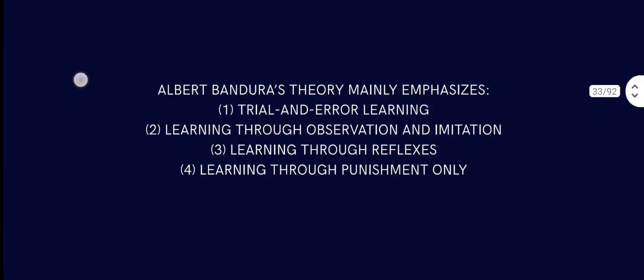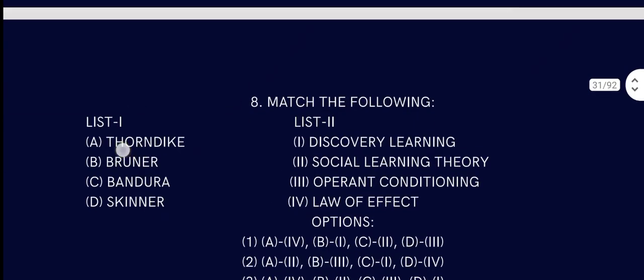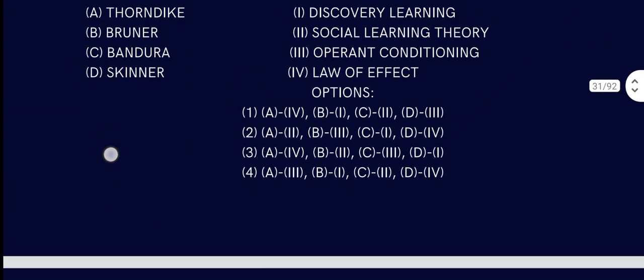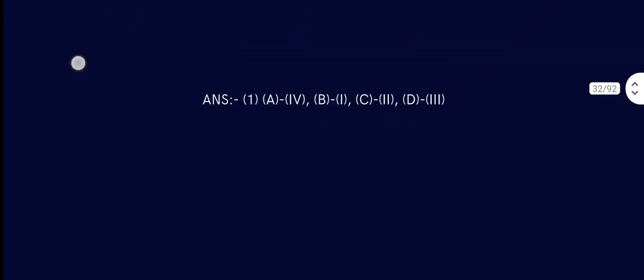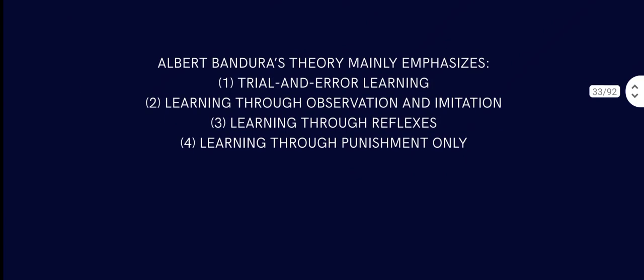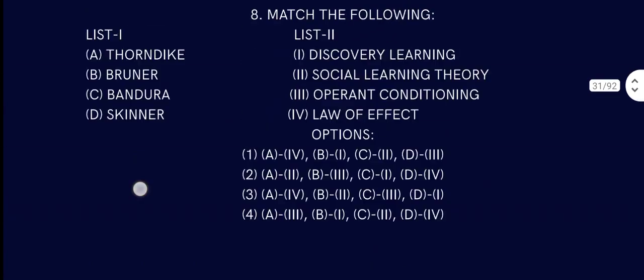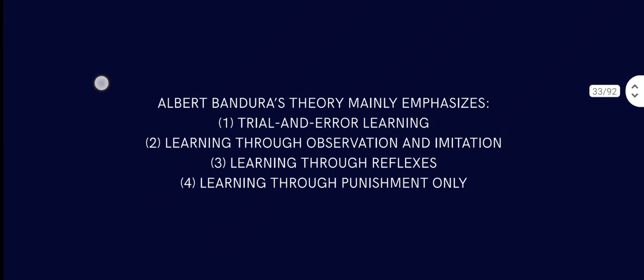Here is Albert Bandura. Albert Bandura's theory mainly emphasized what? Trial and error learning? Wait a second, we already did Thorndike, Bruner, and Skinner. Sorry, this question doesn't have any number, so I get confused a bit. So question number 8, then question number 9, which doesn't have a number.